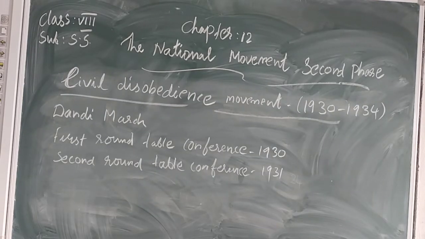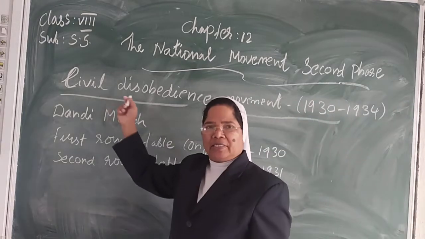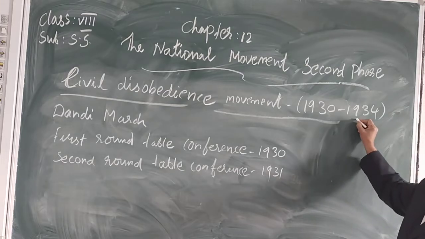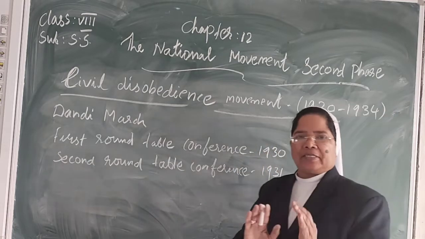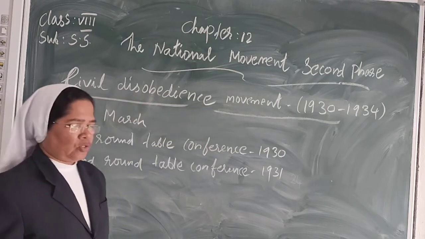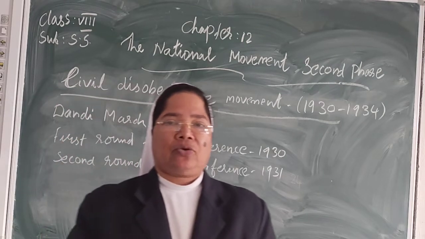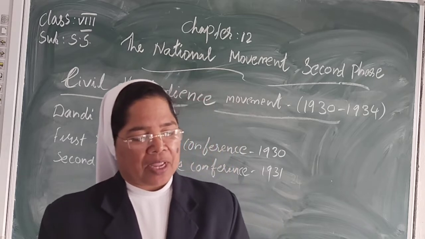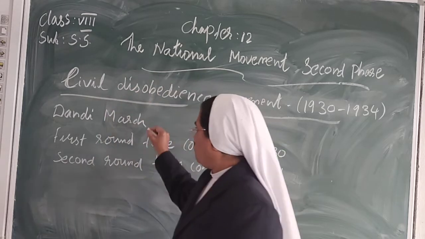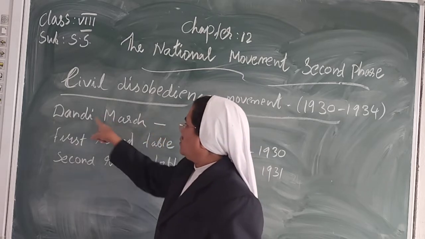Now we have to study the Civil Disobedience Movement, between 1930 and 1934, a four-year movement. Disobedience, not obedience. The first one we have to study, which is very important, is the Dandi March.